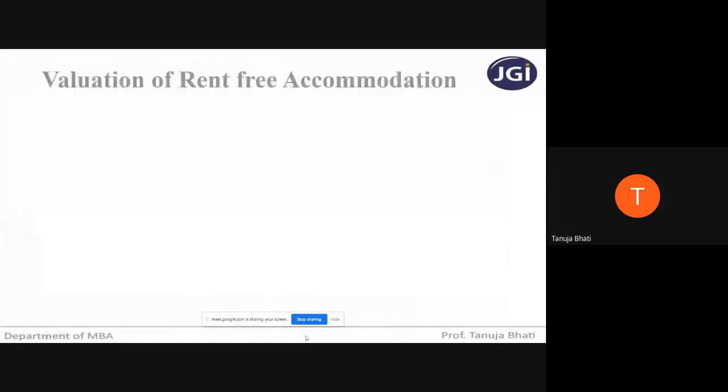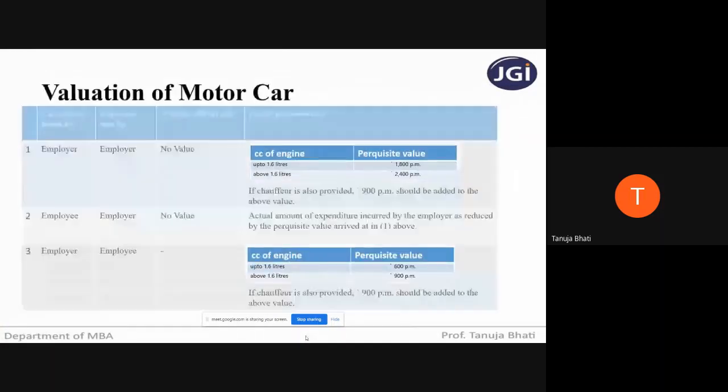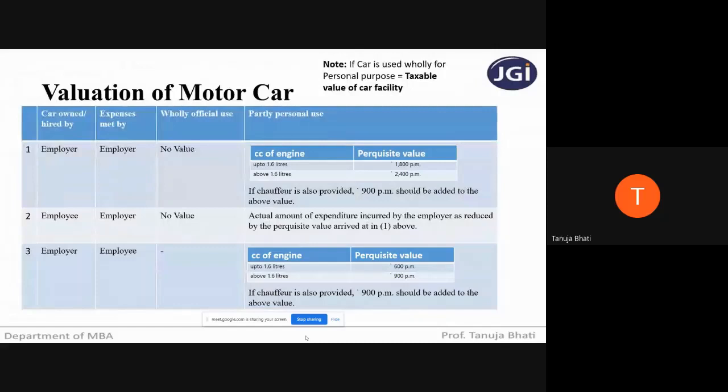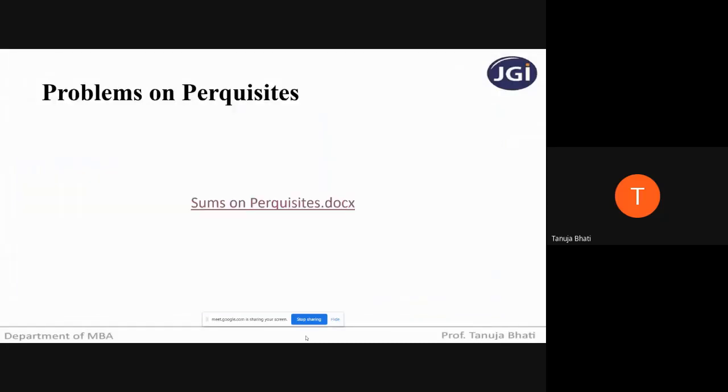Now I want you all to quickly tell me the different provisions on the questions that I asked, based on the valuation of motor car. Ready for this? I'll ask only 3 questions. Suppose it is a rent-free accommodation where the accommodation is unfurnished. Just try to remember which provision you'll have to use. If the accommodation is unfurnished and the employer is taking that accommodation on rent, what is the value of taxable perquisite?